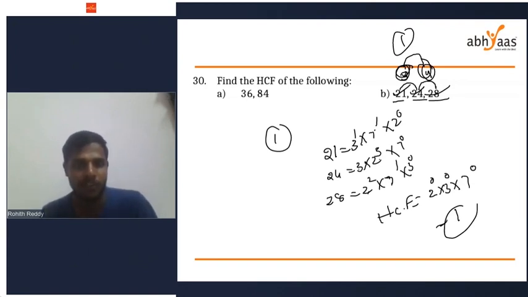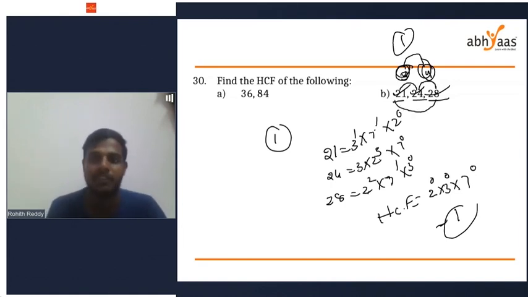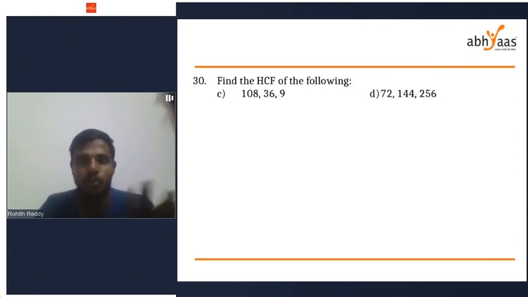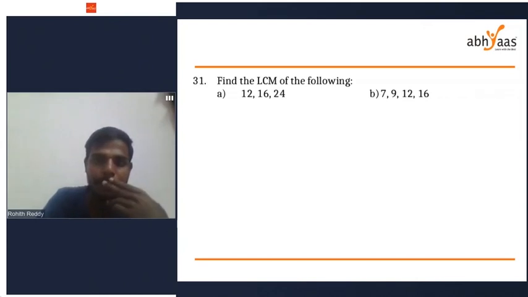So for 21, 24, 28, to find the HCF, simply find the difference of 21 and 24, and the difference of 24 and 28. Sir, can I take the difference of 21 and 28? Yes, you can take the difference of 21 and 28 also. You will get 7. HCF of 3 and 7 is 1, HCF of 4 and 7 is 1. Okay. So 1 is your HCF. You can do this for the C and T, 31 May.